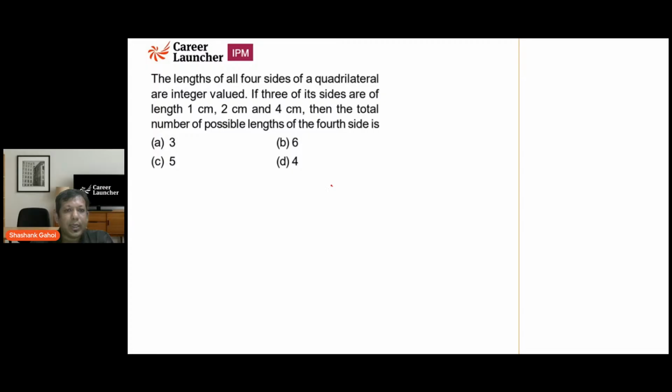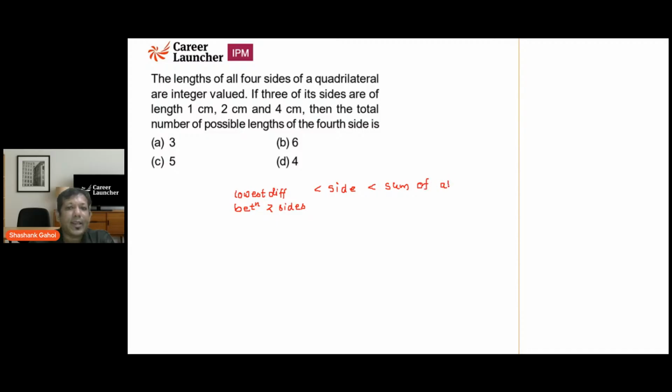That is, any side should be greater than the lowest difference between two sides, and it is always less than the sum of all the other sides.